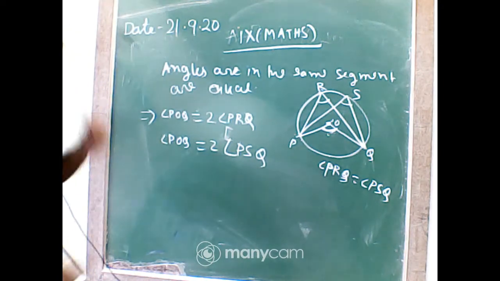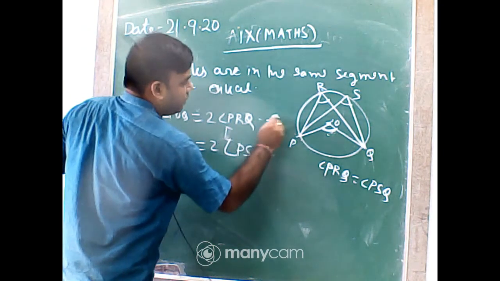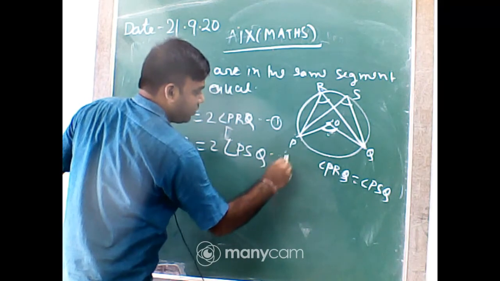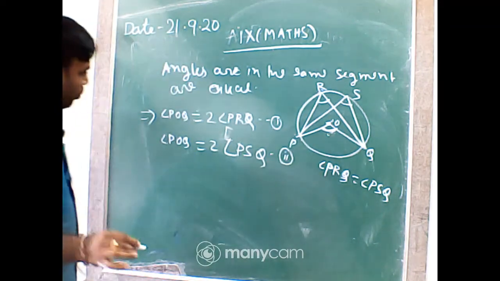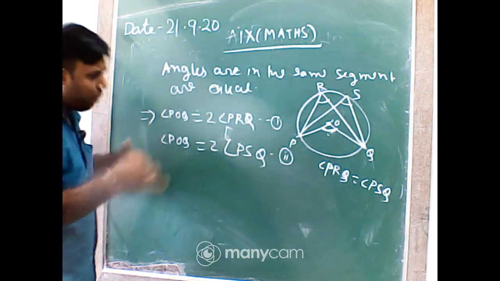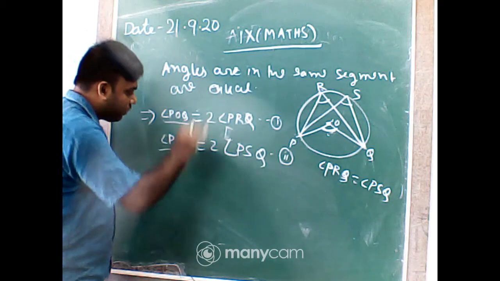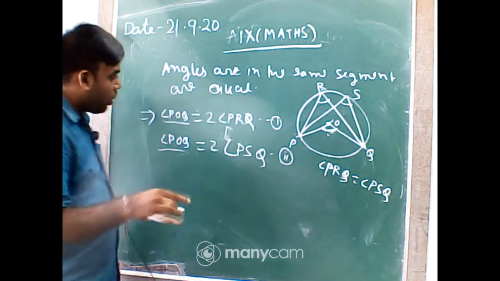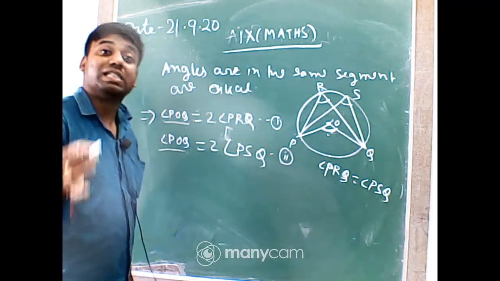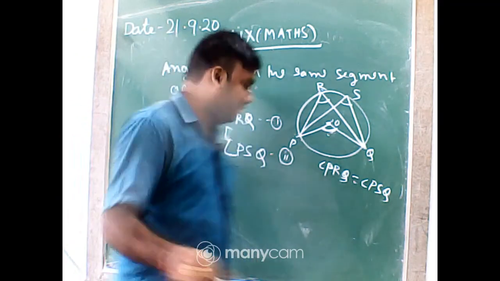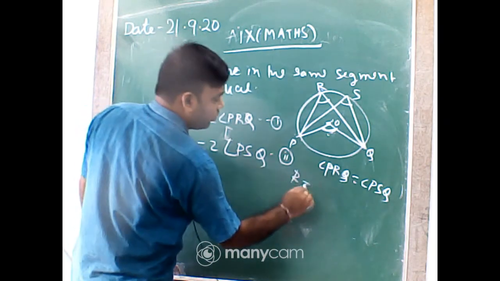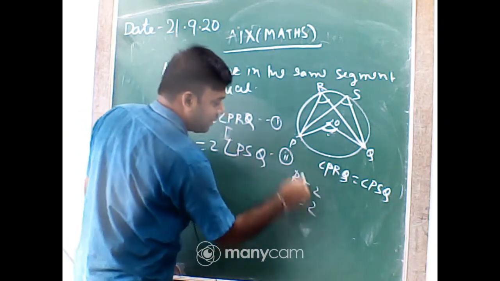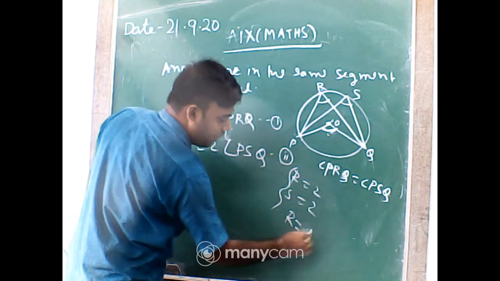Now students, just mark these as equation 1 and equation 2. Now in these two equations, compare them: the left hand portions are the same, so the right hand portions must also be the same, because of the theory I have told you: if Ram equals 2 and Sam equals 2, what does it signify? Sir, Ram equal to Sam.